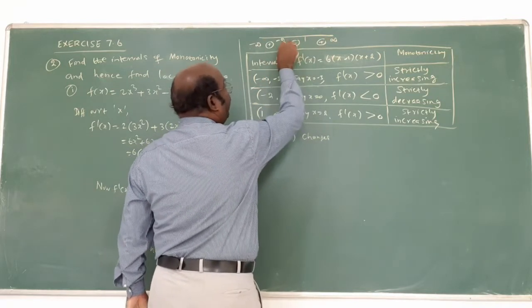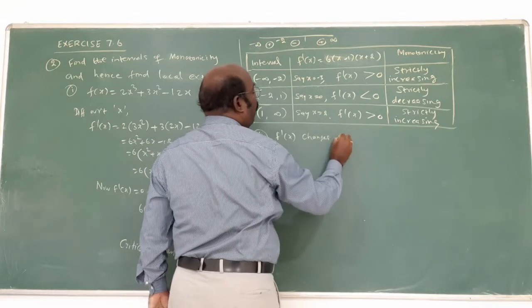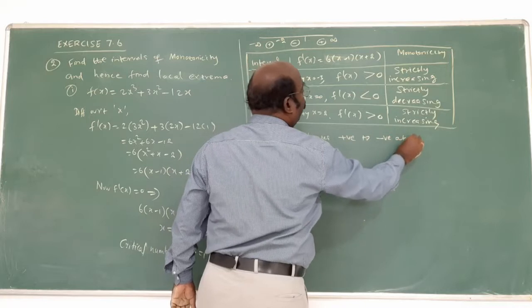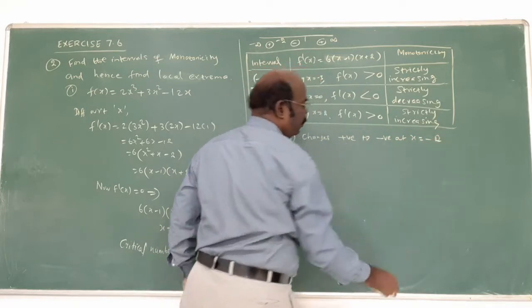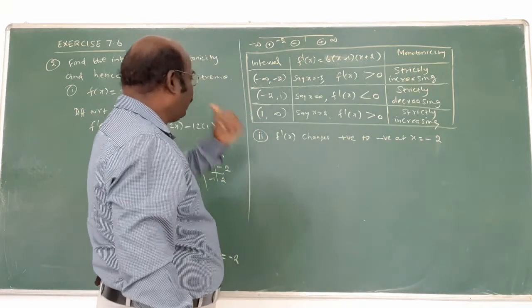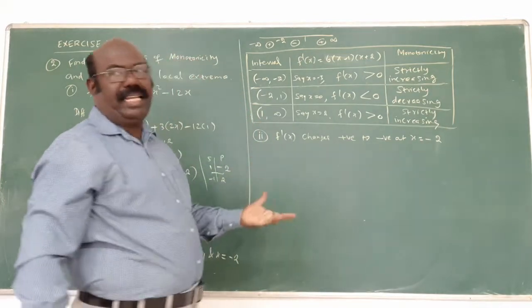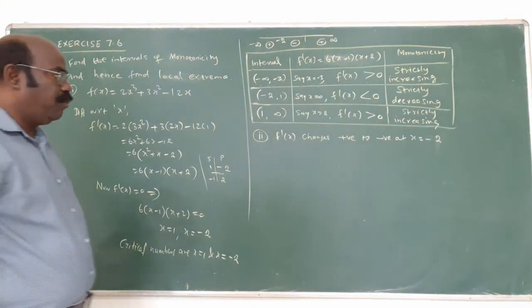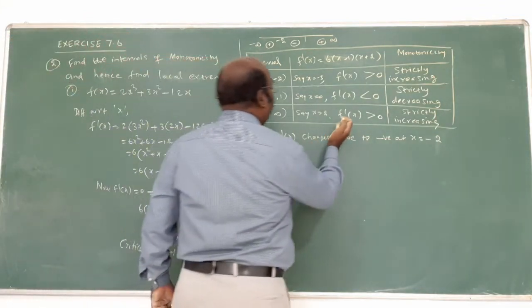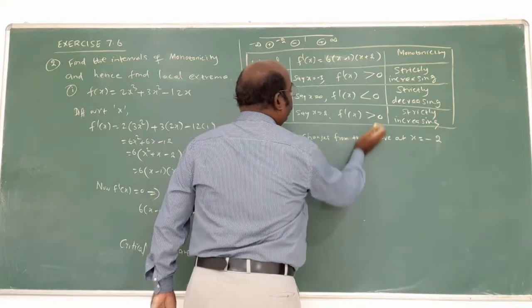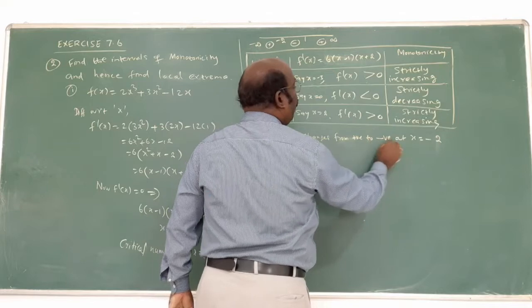Positive, negative at minus 2, so f dash of x changes sign from positive to negative at x is equal to minus 2.